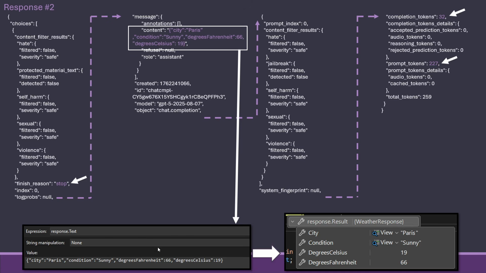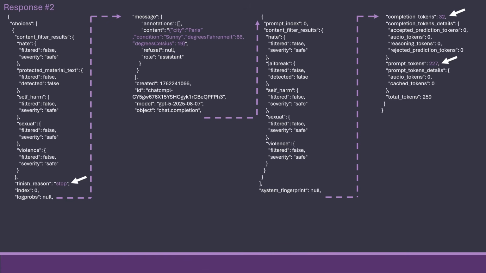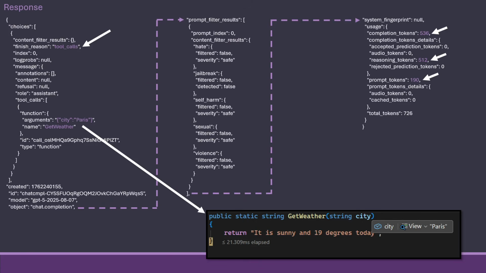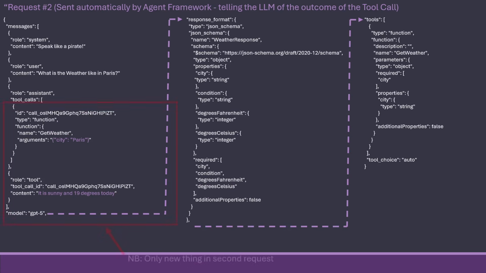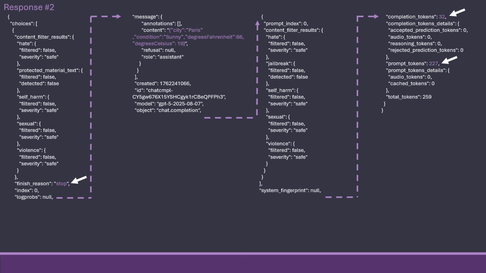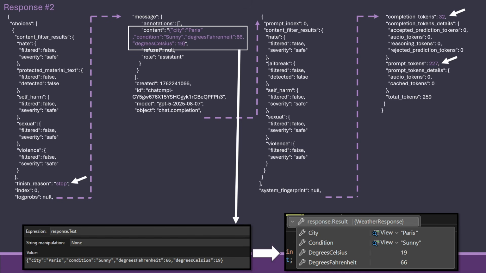Had we not used structured output, we would of course have gotten back the information here in the way the LLM chose to answer back. But that's actually what's happening. It's not just one call, it's multiple calls. And if we have tool chaining, it will be multiple calls. And for every single call we do, we pay for it in tokens. So very, very powerful, but also very, very expensive, in quotation marks, because we do this to get value, of course. But this is actually what's going on.